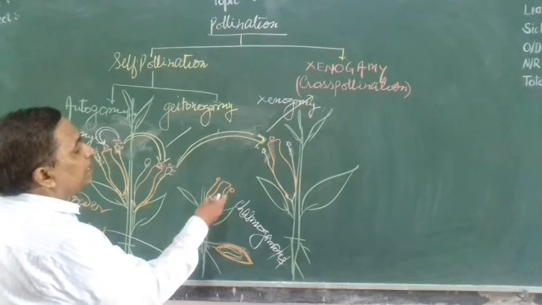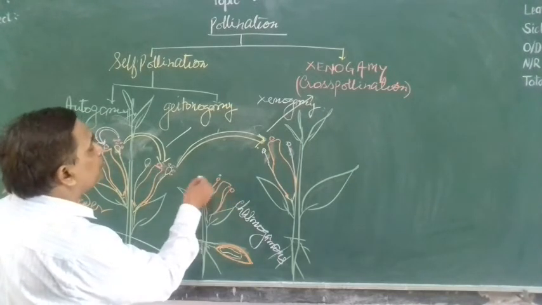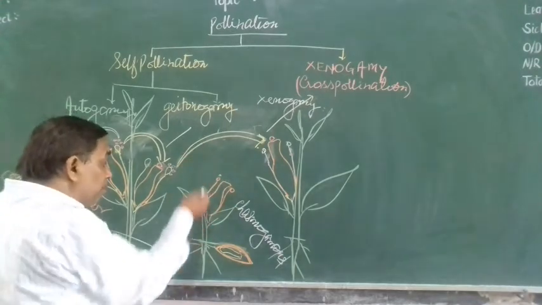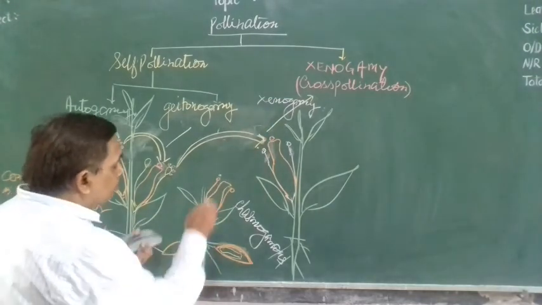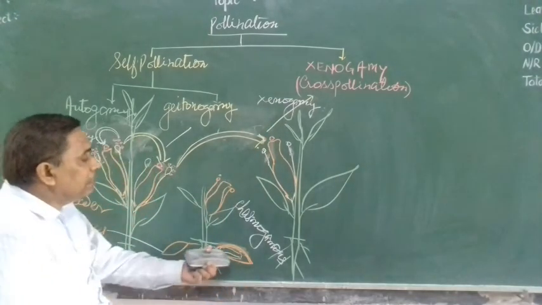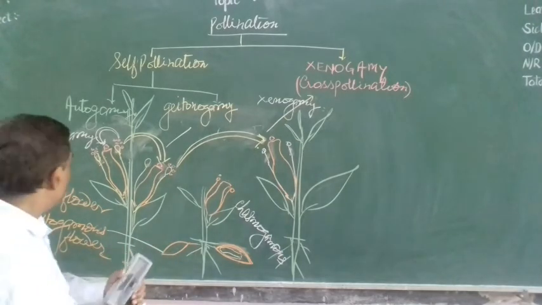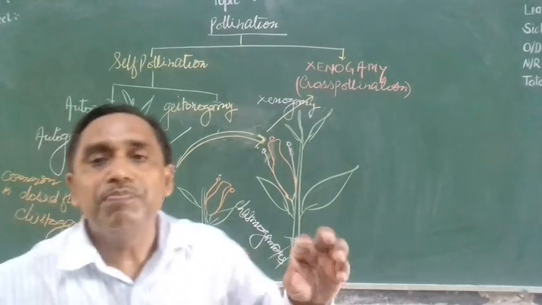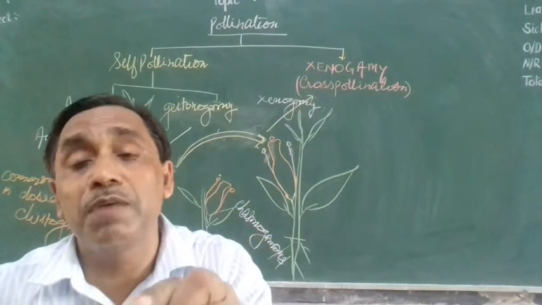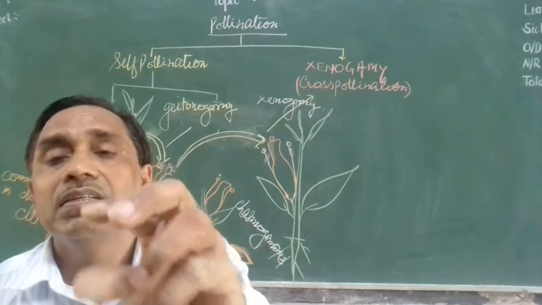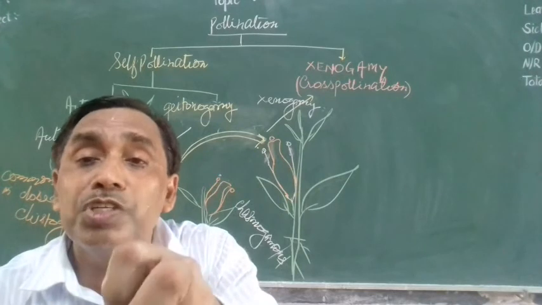So in chasmogamous flowers, there is a chance that pollen grain should come here, or pollen grain of another plant's flower of the same species should come here, or in the same plant so many flowers are there, so heterogamy, autogamy and genogamy can occur. But here in the closed flower, the cleistogamous flower, closed flowers are the cleistogamous flowers. In Oxalis and Viola, there are both types of flower. Downside, there are bud-like structures in which both male and female organs are present. It is closed, it will not open.